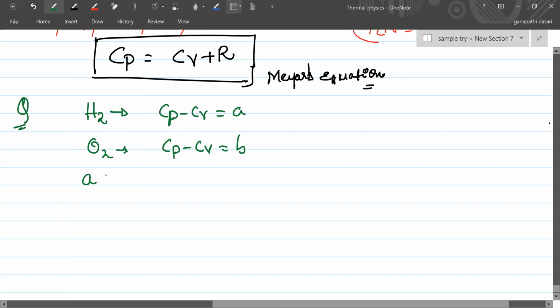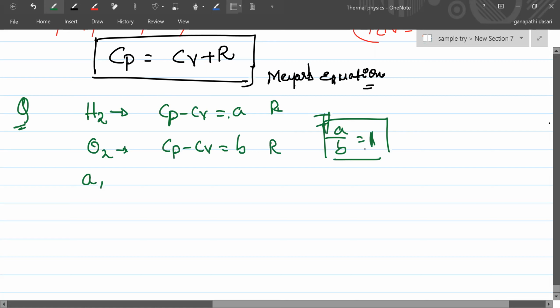What will you think? Cp minus Cv is R for all gases. So Cp, specific heat at constant pressure, minus specific heat at constant volume is equal to A. That is R. Cp minus Cv is equal to B. That is R. Then the answer A by B is equal to what? R by R is 1, right? But the answer is not 1, right?